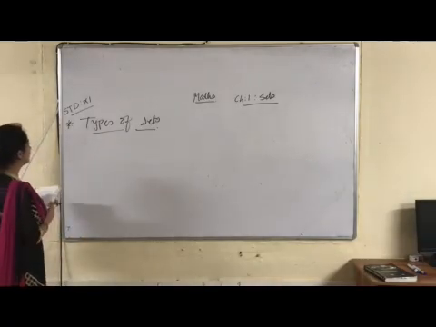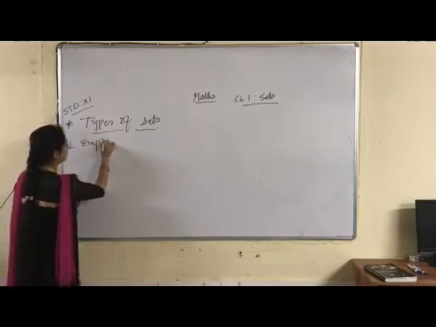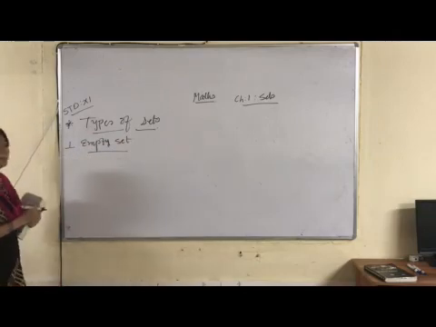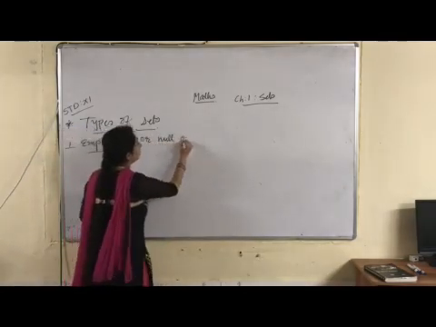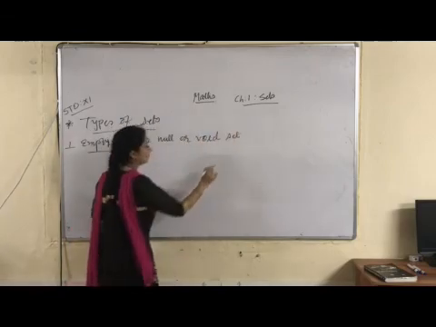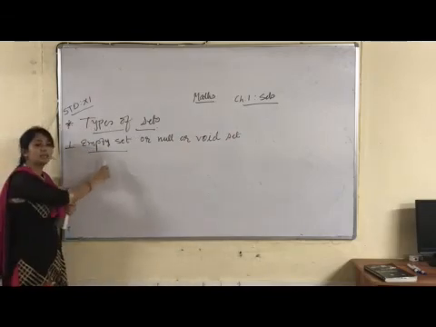First one is the empty set. How will we explain it? Empty set, you can say null set, or you can say void set also. All these three mean the same.